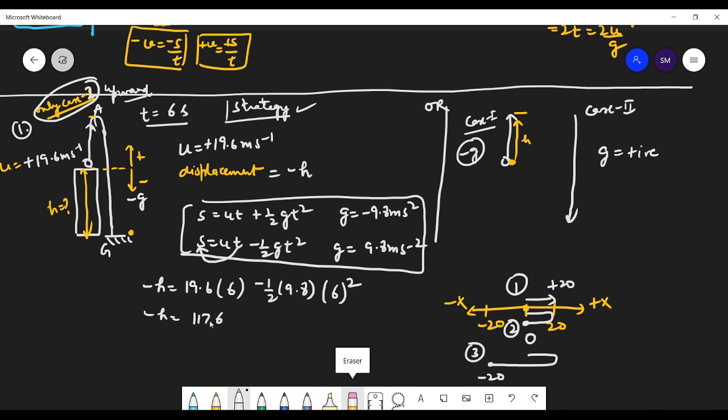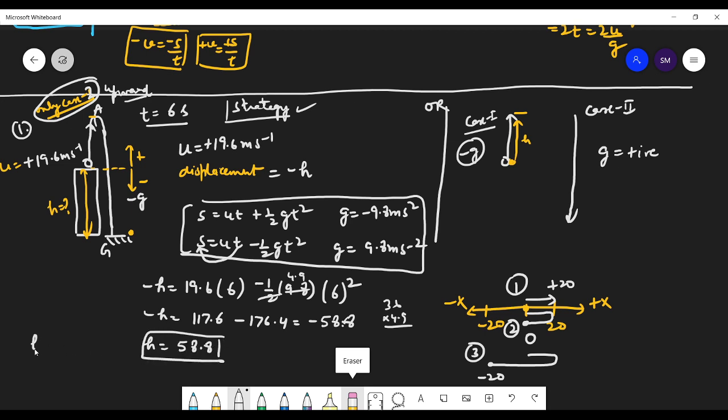So it will be 117.6 minus, this is 4.9, so 4.9 into 36, that's 176.4, and that comes out to be minus 58.8, right?